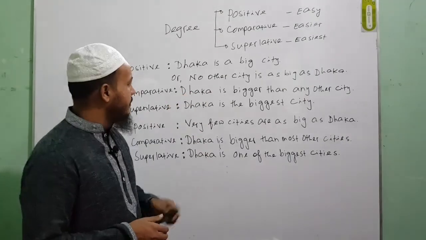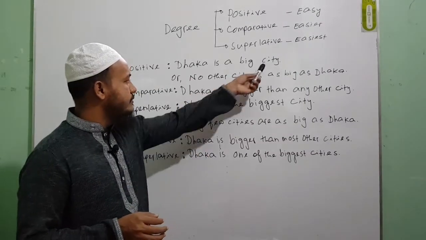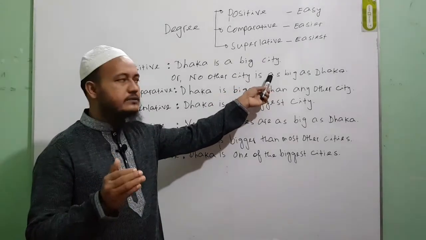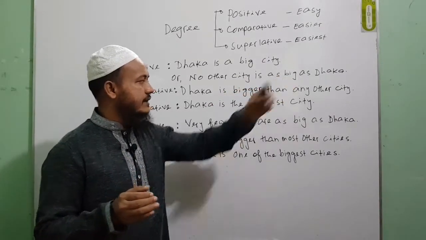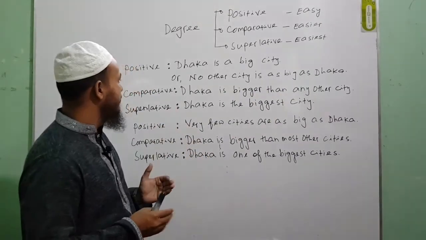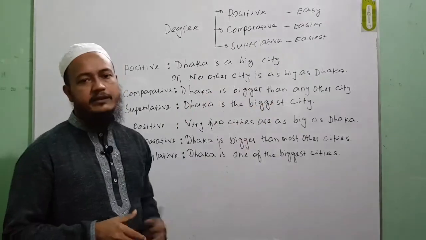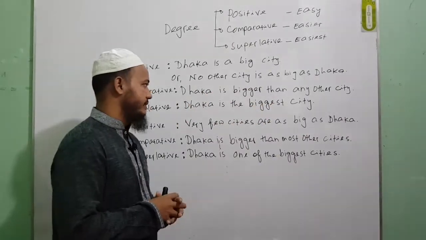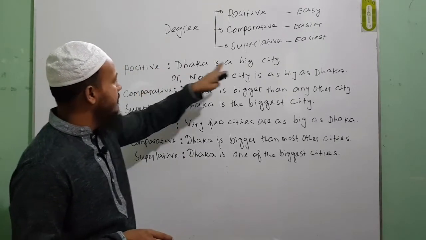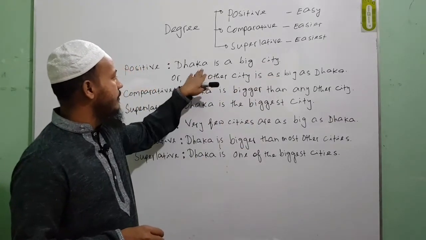When you use no other, remember, you will have to put the object first. So: no other city is as big as Dhaka. When you are using no other for making positive degree, you will have to put the object first, and the subject will work as the object. When your object is singular like this, you make the positive degree like this.